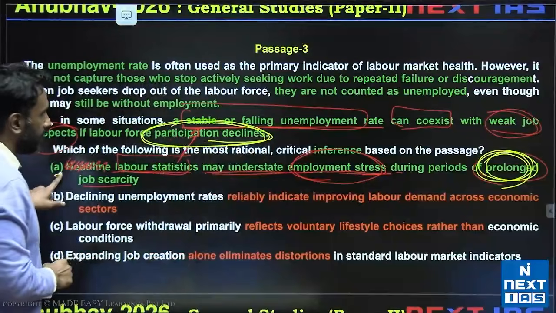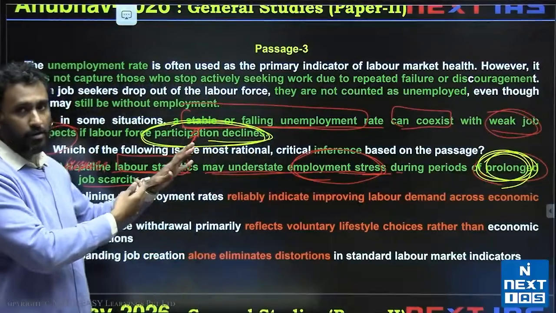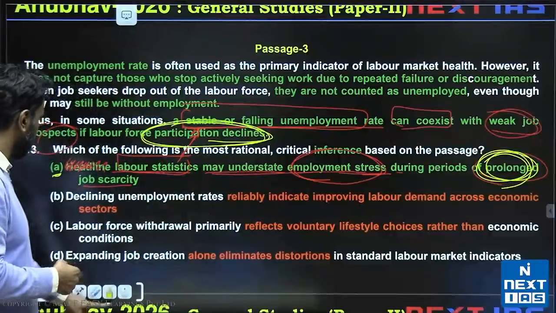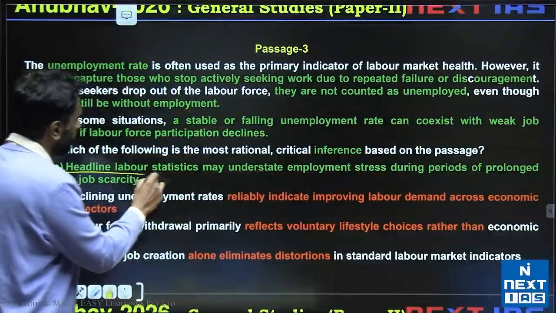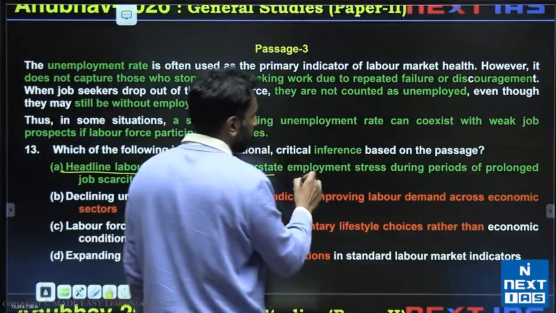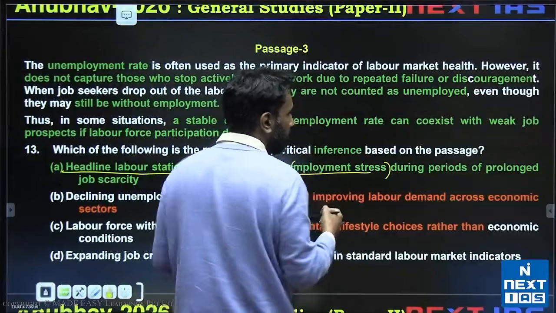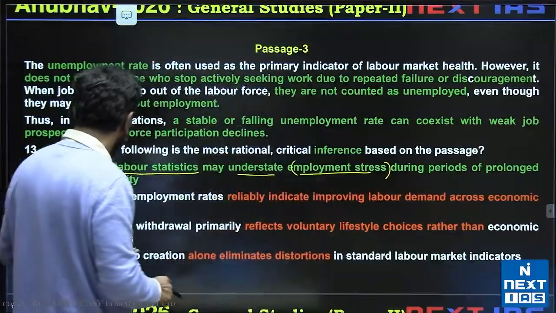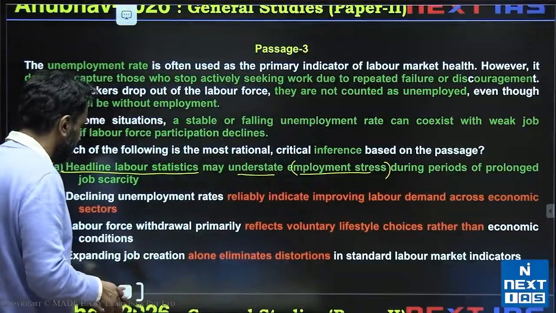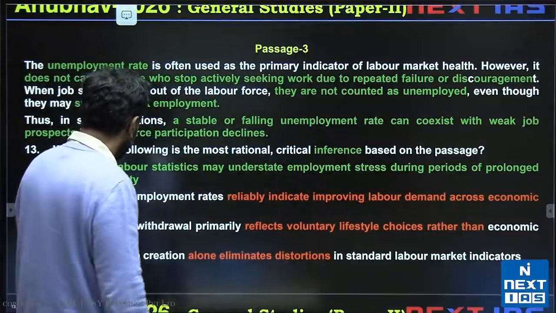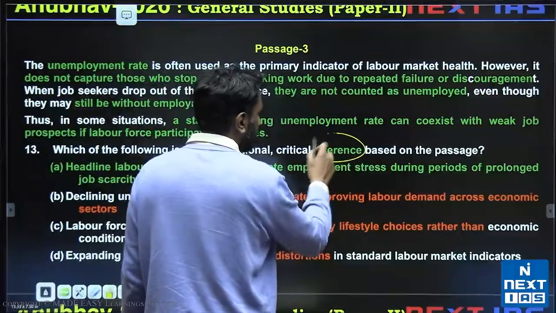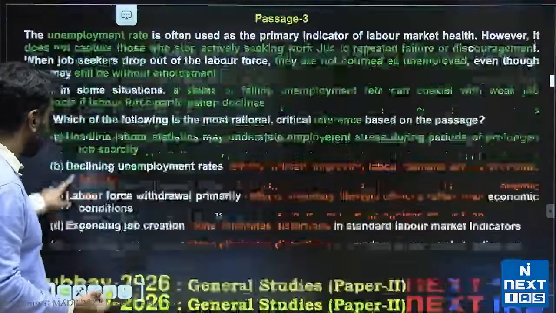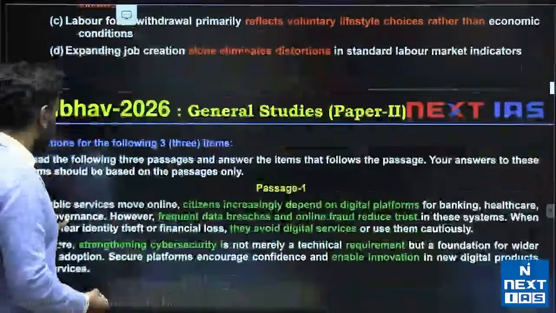So all of option A is a fresh conclusion based on the second sentence. The reason why I call it a fresh conclusion is headline labor statistics may understate employment stress. These are not underlying the passage. These are fresh conclusions we drew from the passage. Anyway, that is the theoretical distinction between assumption and inference. The question that the exam is going to ask is going to be very clear and we are supposed to apply that process. A is the right answer here.